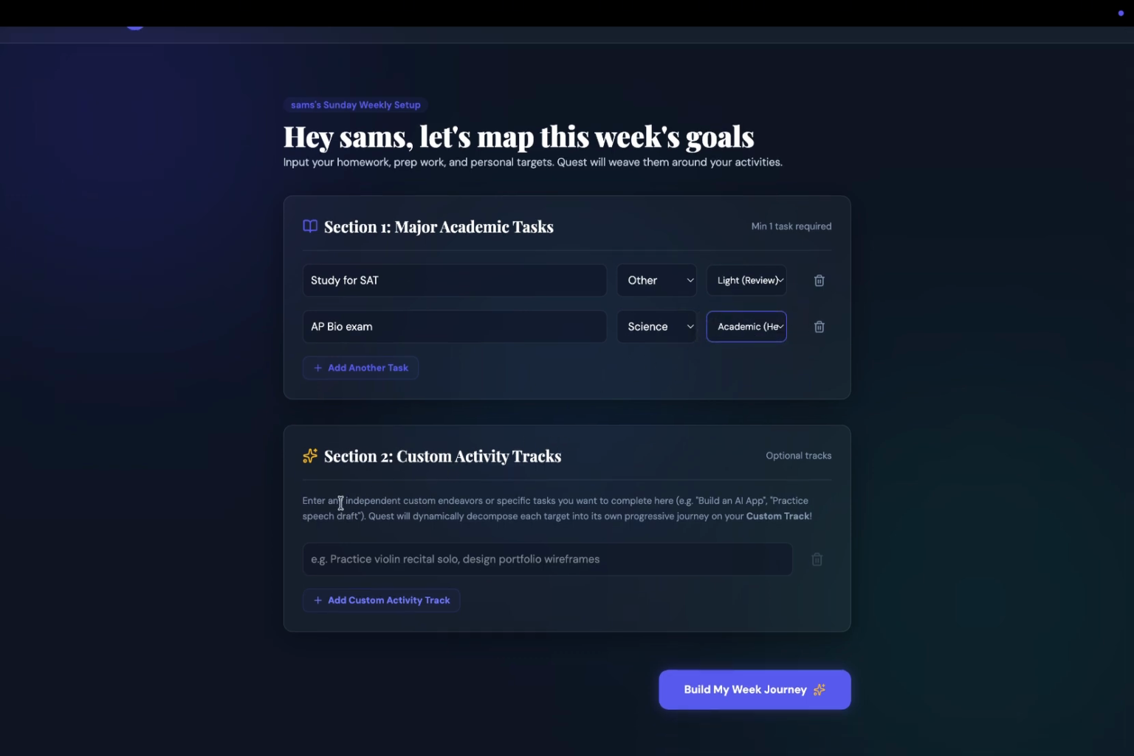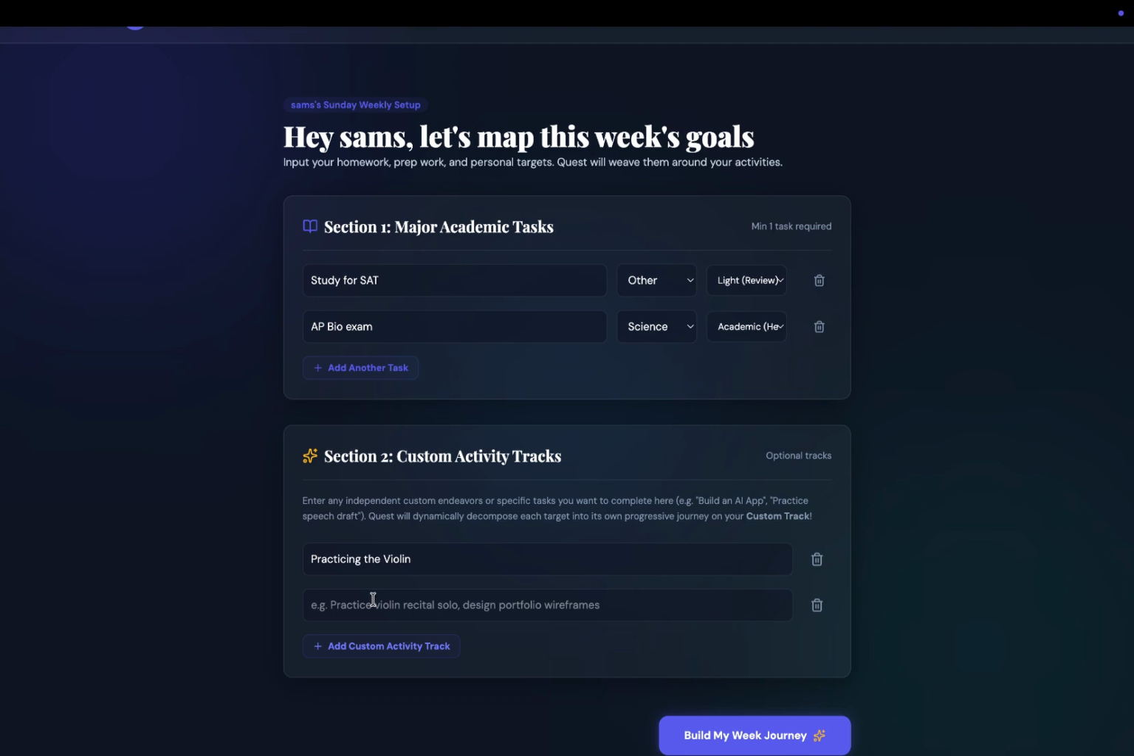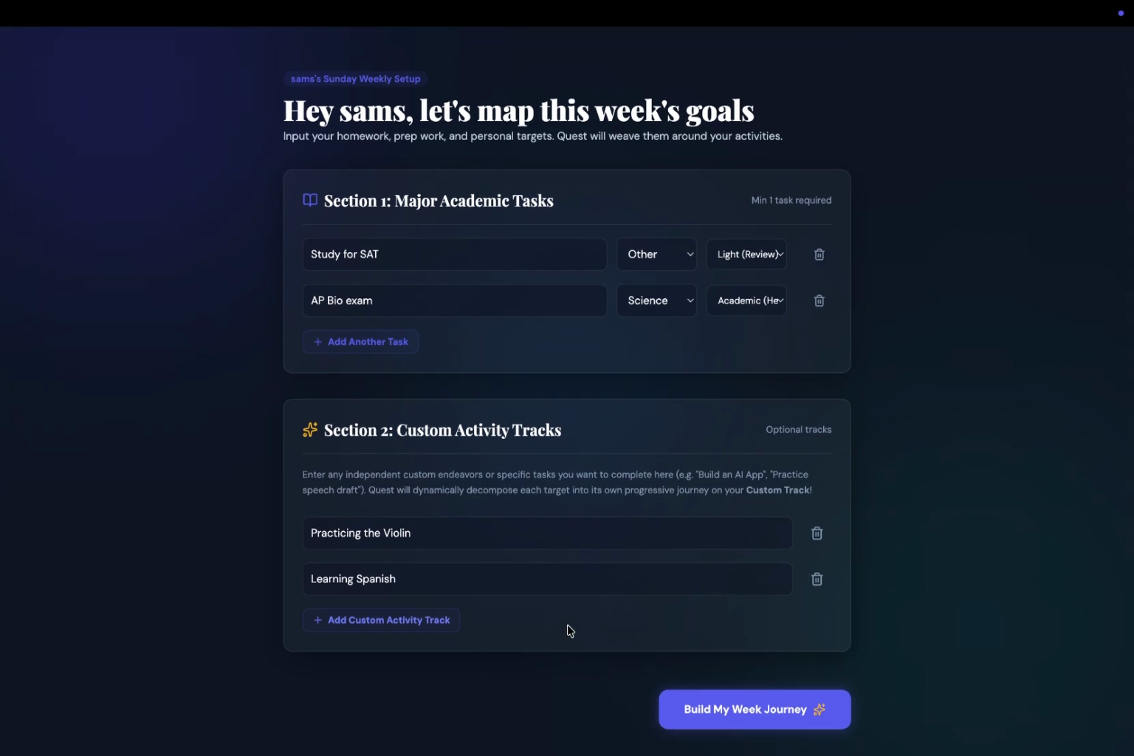Now, a custom task is section 2. We can enter in a custom thing we want to learn. For example, practicing the violin. That is one task someone might want to do. Another maybe like learning Spanish. Both of these are pretty simple to do, but it's hard to choose a good starting point. But Quest AI can solve that problem.